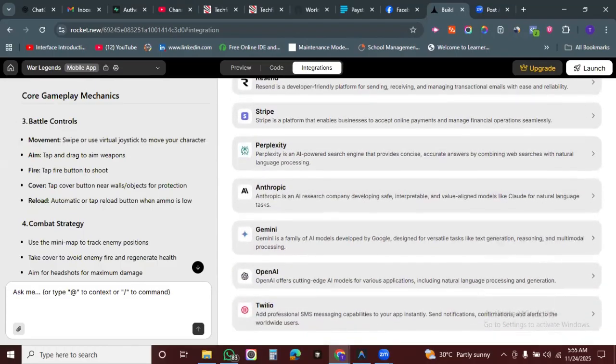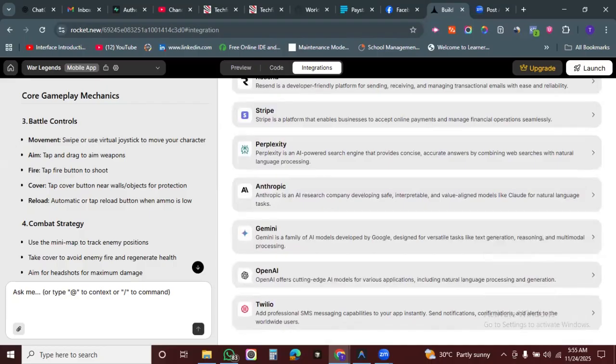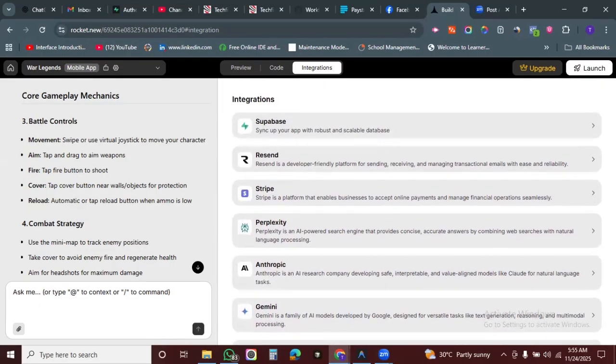Let me see if there's GitHub integration. There is no GitHub integration right here. So it's just to pay them and download it, or publish it directly to your store.